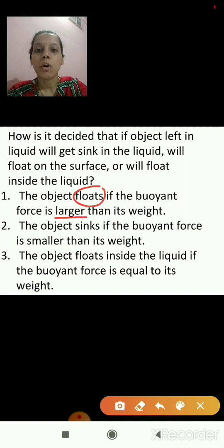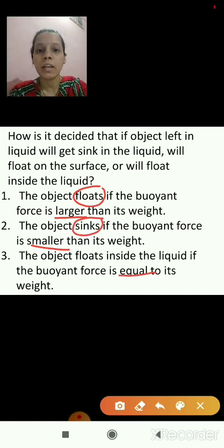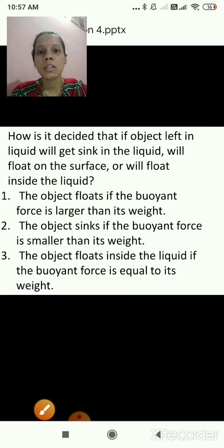If the buoyant force is smaller than its weight, then it will sink. And if the buoyant force is equal to its weight, then it will float inside the liquid. I hope you are clear with this.